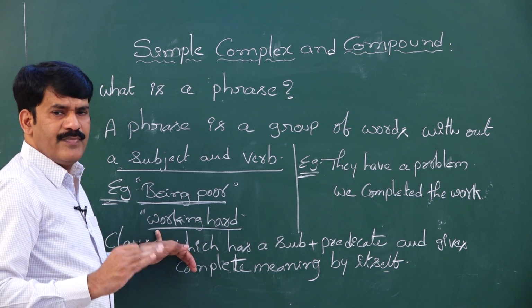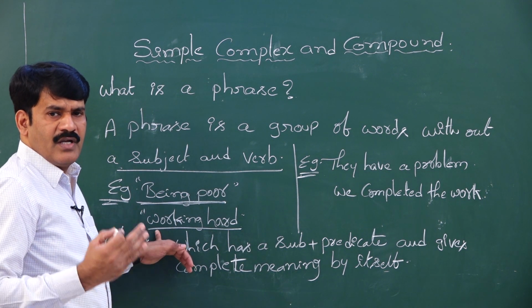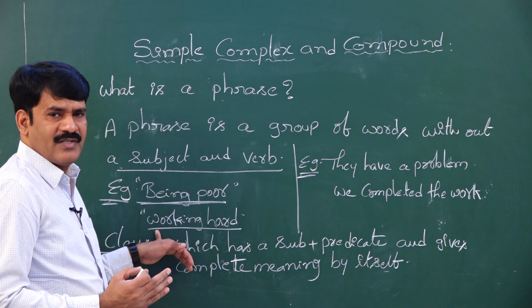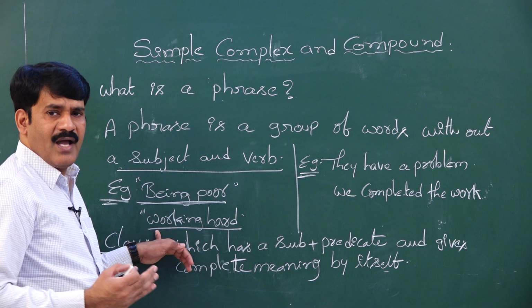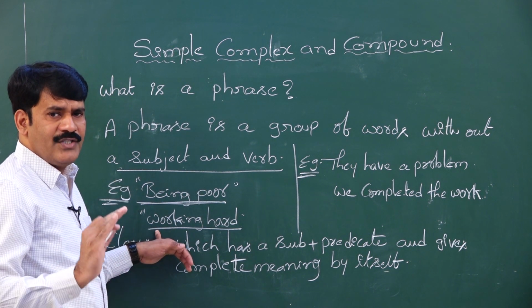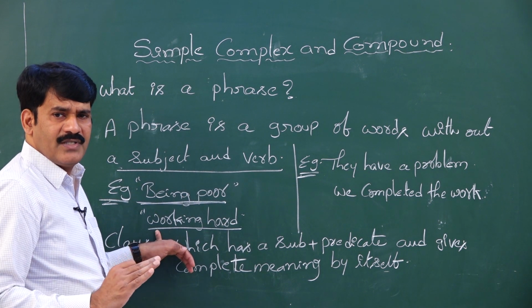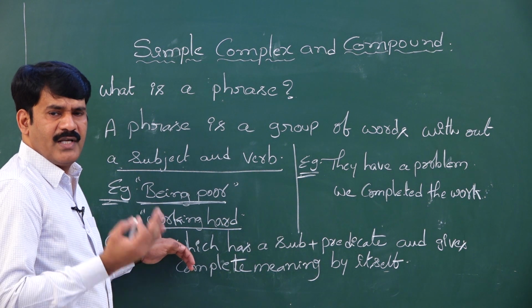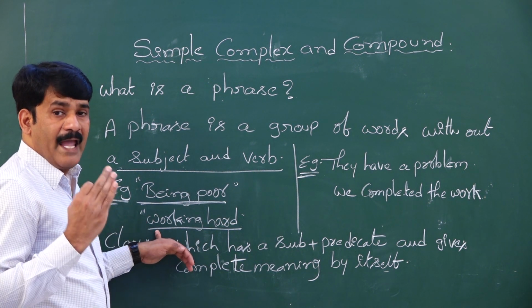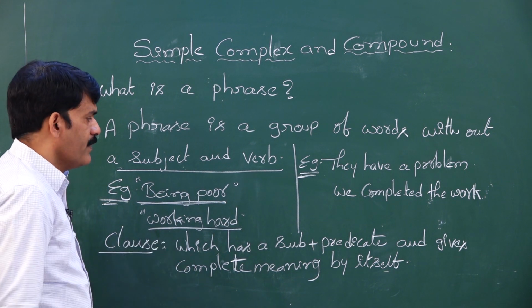The reason is that in simple, complex and compound sentences, phrases are very important, especially in simple sentences. In all simple sentences, you need to use a phrase and a clause. Unless you know what a phrase is and what a clause is, you cannot convert sentences from simple to complex or complex to simple. It's a very, very important area to be noted, my dear students.